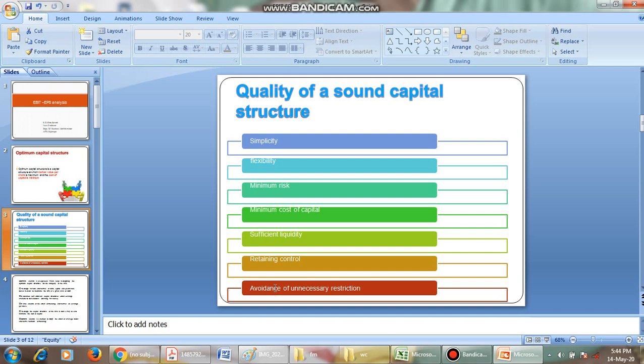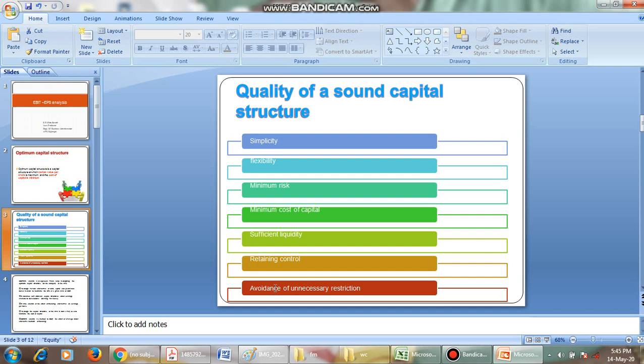Let us see some of the characteristic features of a good capital structure. The capital structure should have simplicity. That is, it should not be complex. It should not have too many different forms of long-term sources. It should have a debt equity portion with some variations. You should not consider all the forms of long-term sources. Okay, it should be very simple. It should not be complex.